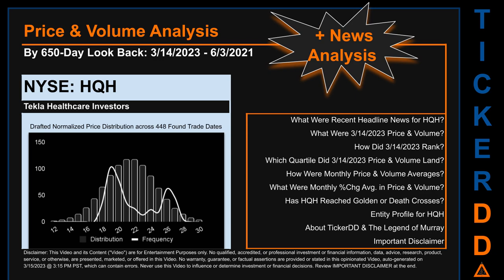The chart shown on this page is our initial attempt at studying the price for HQH after dynamically normalizing price distribution across those discovered trade dates. The bar chart is the generated distribution and the overlaid line graph, if it is generated, is the frequency of the prices on the x-axis. We will enhance this look-through as our AI model progresses in the next iteration. Remember that this is just a drafted, in progress, observational model to best fit abstracted third-party data into various opinionated views. Before we jump into price and volume analysis, let's look at recent headlines for HQH.